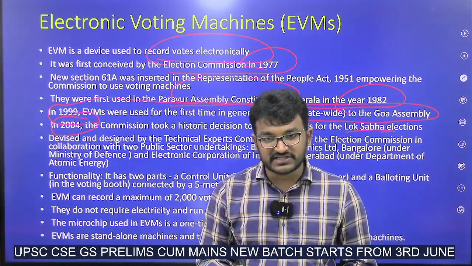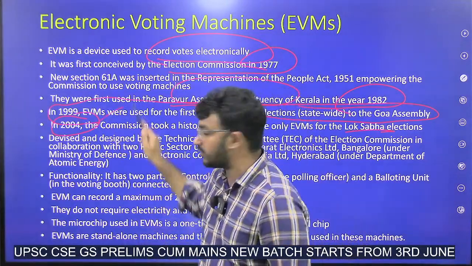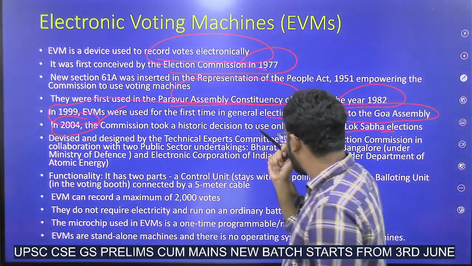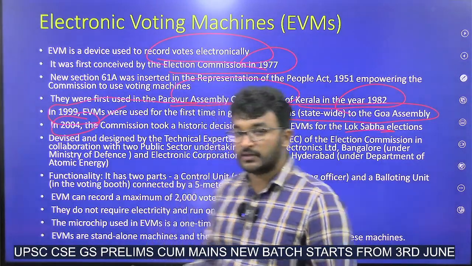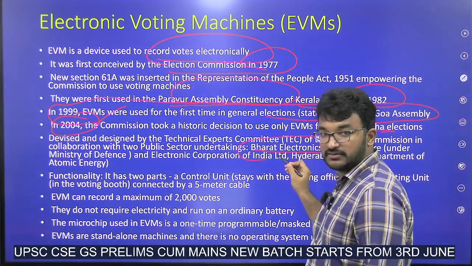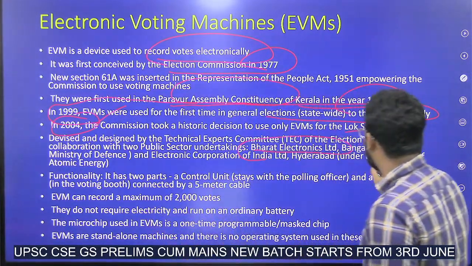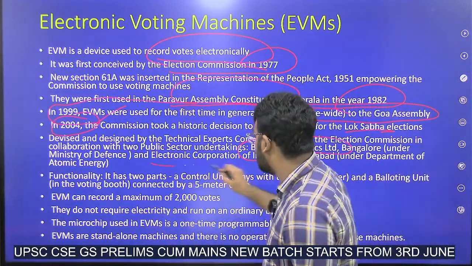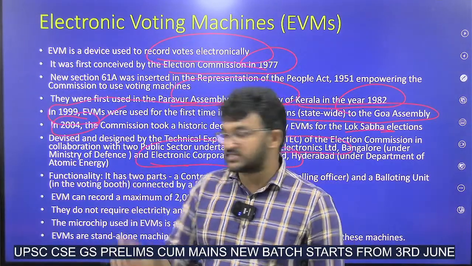Now who will be manufacturing these EVMs? Not BHEL, it is BEL, Bharat Electronics Limited. BHEL is Bharat Heavy Electricals Limited. BEL and ECIL, these two public sector units combinedly will be manufacturing these EVMs.